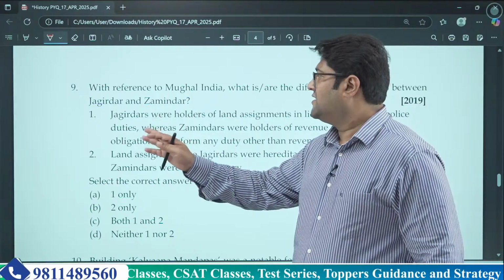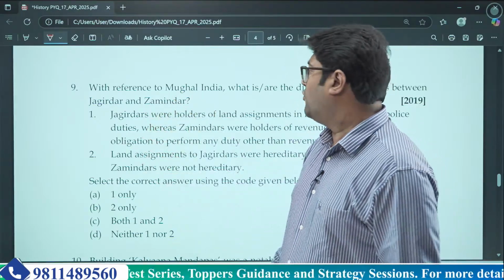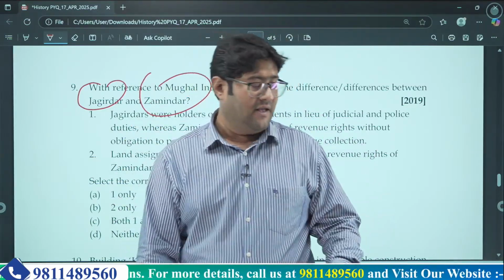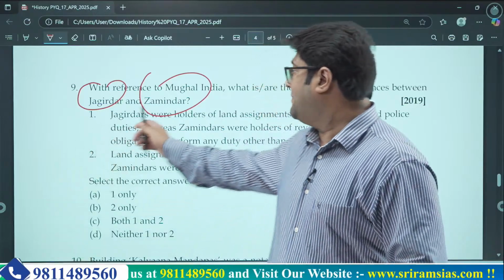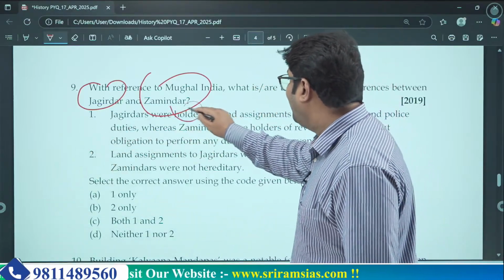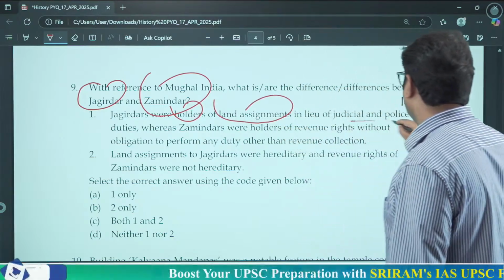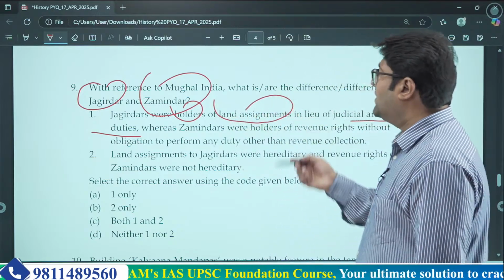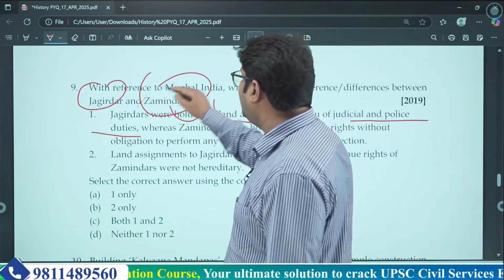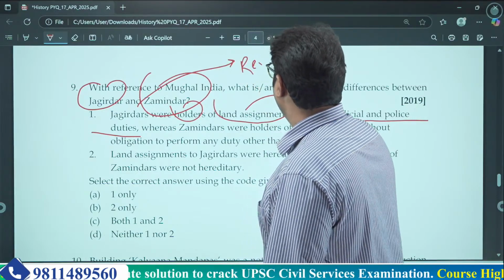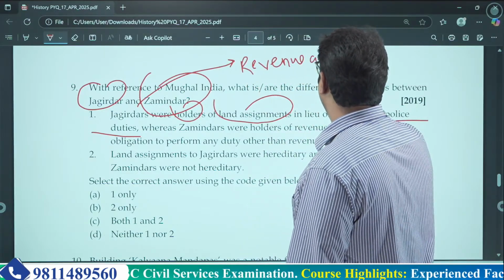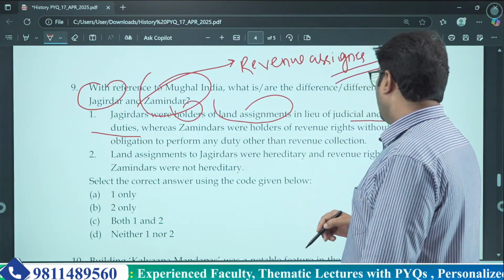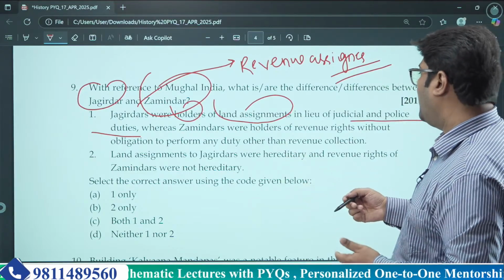So the theme of this particular question is Jagirdars and Zamindars. You need to know what kind of officers were assigned during the Mughal empire. The first statement says Jagirdars were holders of land assignments in lieu of judicial and police duties. Now who were Jagirdars? Jagirdars were revenue assignees. They were given revenue assignments in lieu of what?